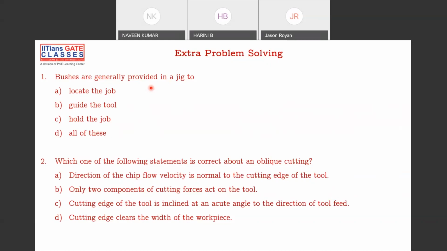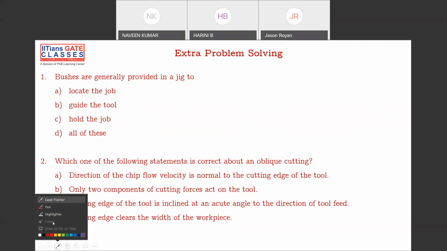One minute. Okay. Bushes are generally in a jig. Okay. Good. Answer is... okay. And Harini is right.